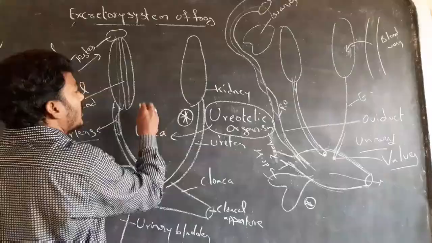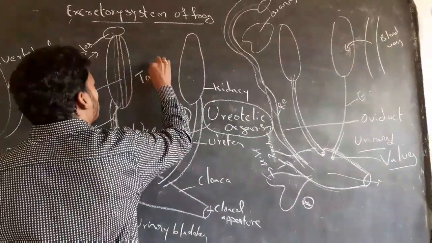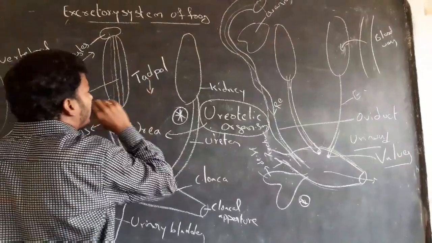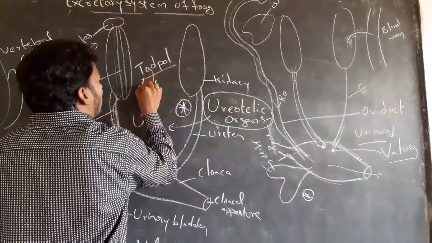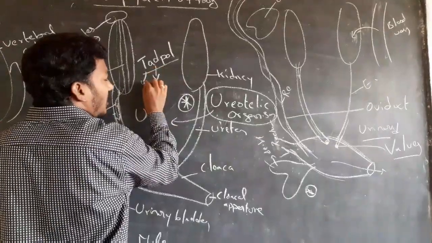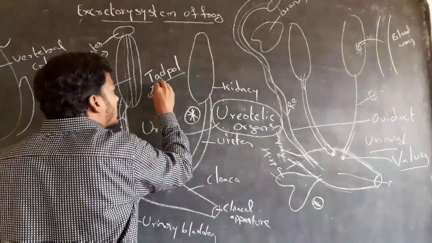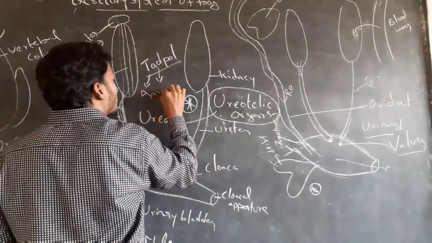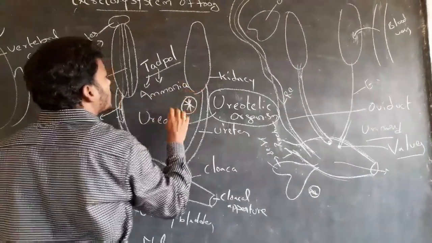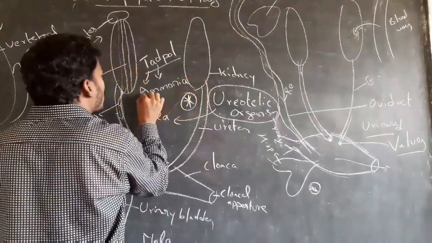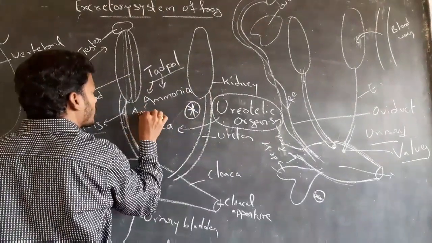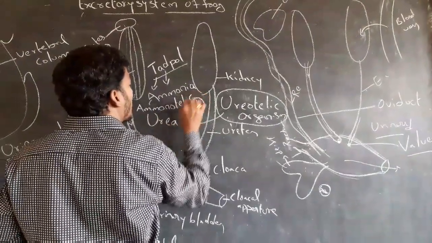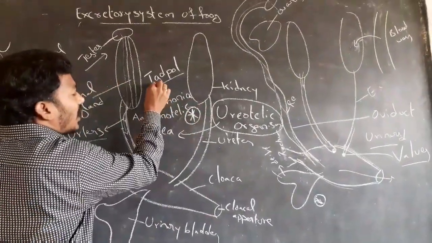In the larval stage, the tadpole is an aquatic organism, so tadpoles excrete ammonia. So they are ammonotelic organisms.